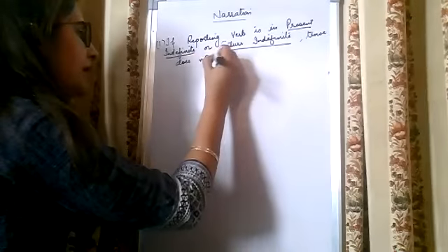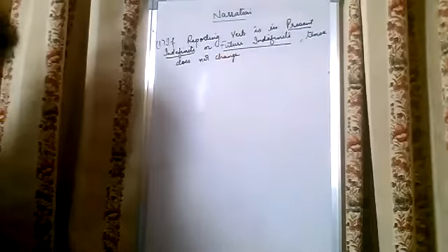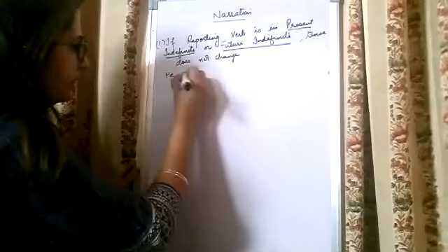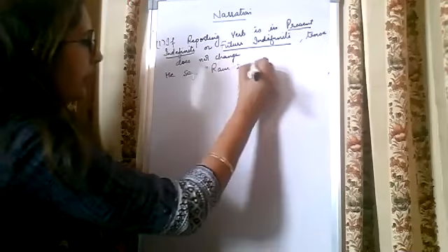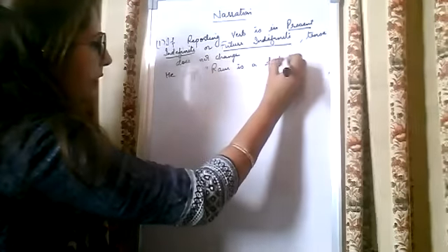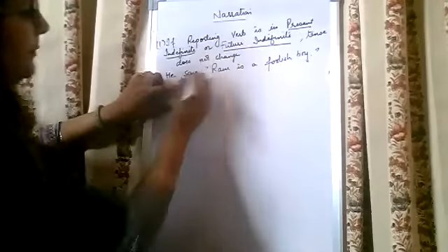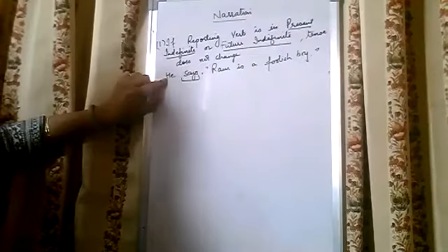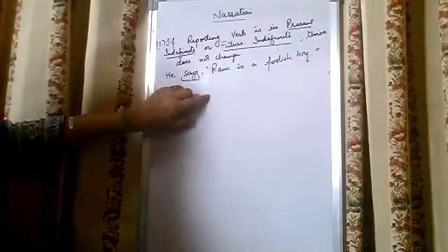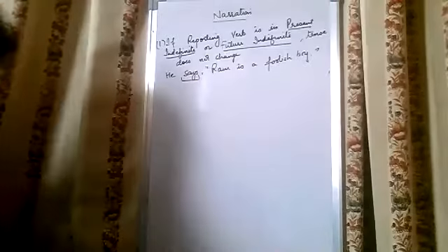How does tense not change? When there is "say" or "will say," then there is no change. For example, he says, Ram is a foolish boy. Here "says" is in simple present tense, so there will be no change in tense. He says that Ram is a foolish boy. Simple one, no change at all.